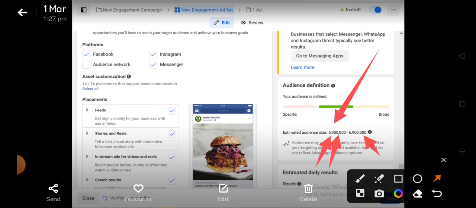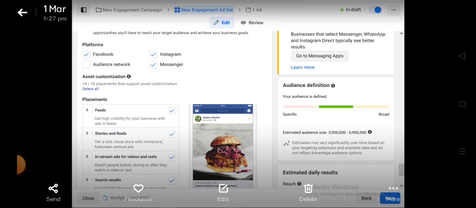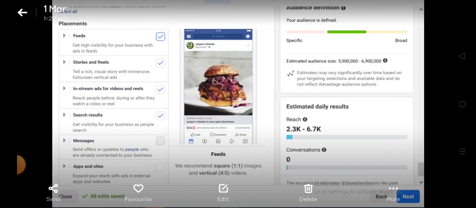This is what I have tried that has worked for me. I noticed that on occasions where that criteria was not met, my CPC was high and it kept on increasing. So that's that about that. Let's move to the next thing.